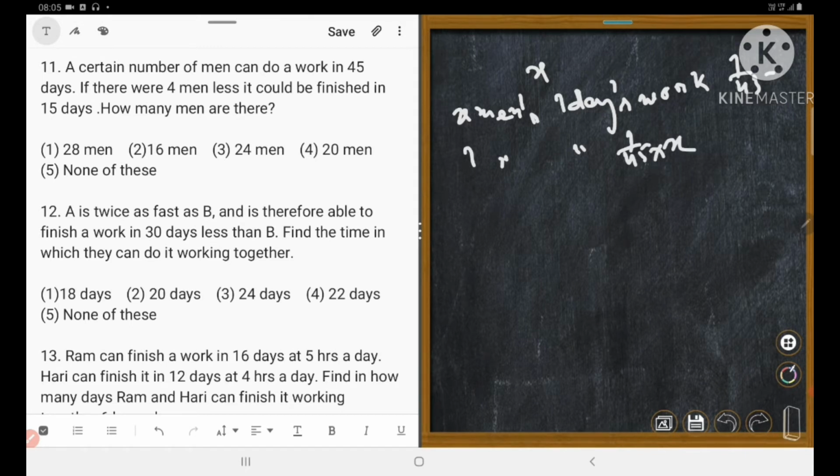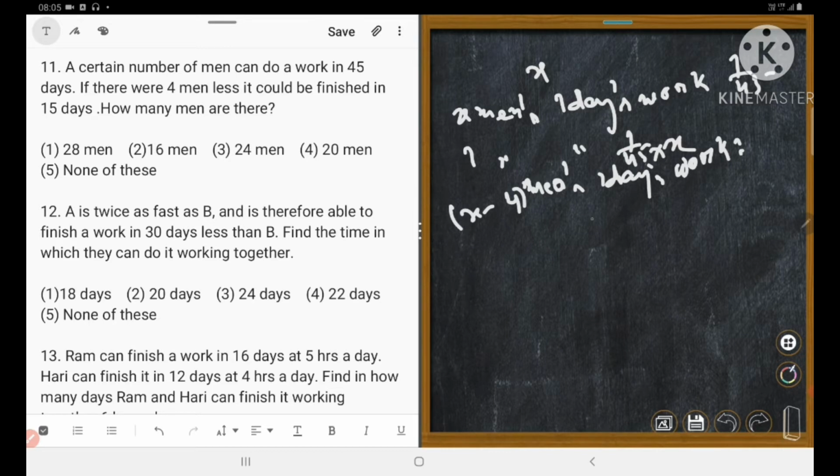Similarly, in the second instance, x minus 4 men, according to the question.